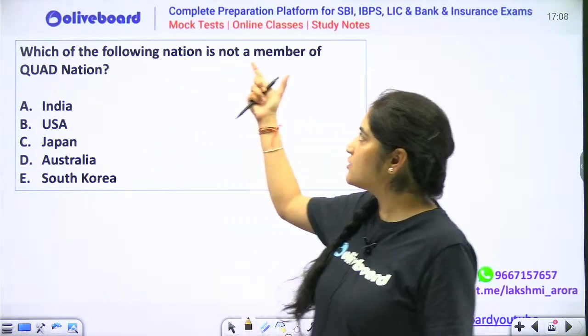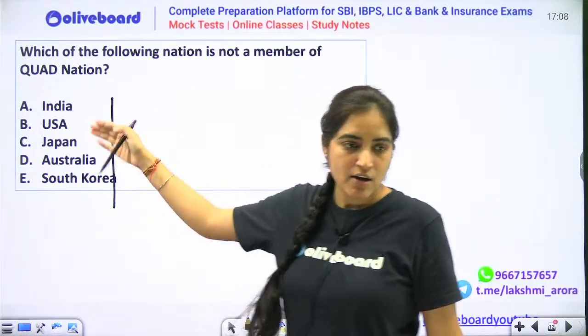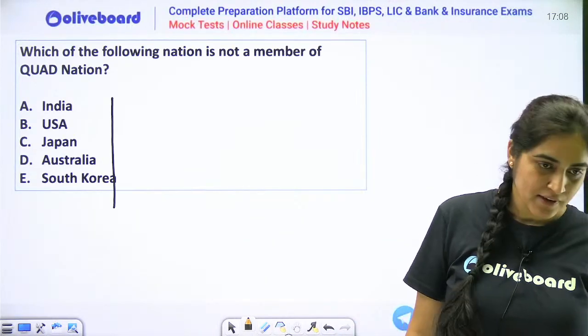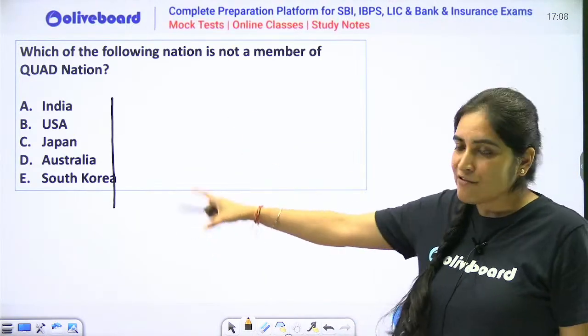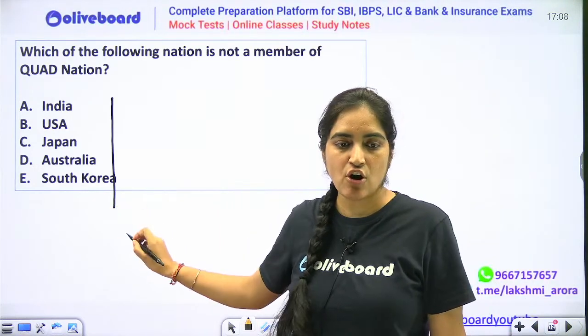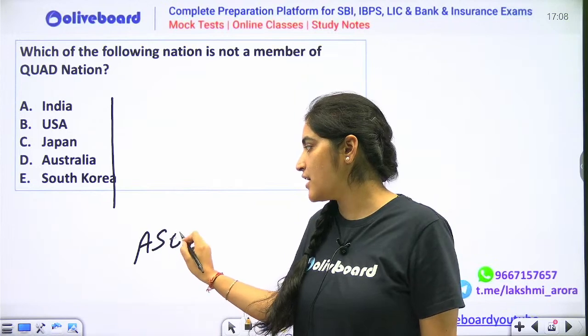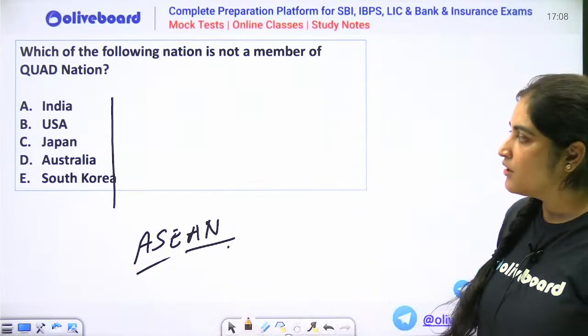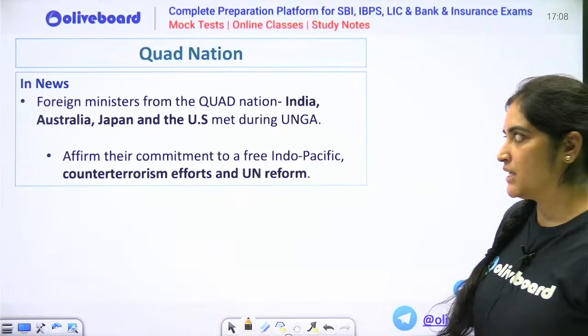Next thing, which of the following nation is not a member of Quad nation? Please tell me which of the following is not a member of Quad nation. I am waiting, please. इसमें से कौन सा क्वाड का मेंबर नहीं है? Such type of question on ASEAN was asked in your Nabard. Therefore, I have made this question on Quad. Very good, Mudit. Option number E is correct.